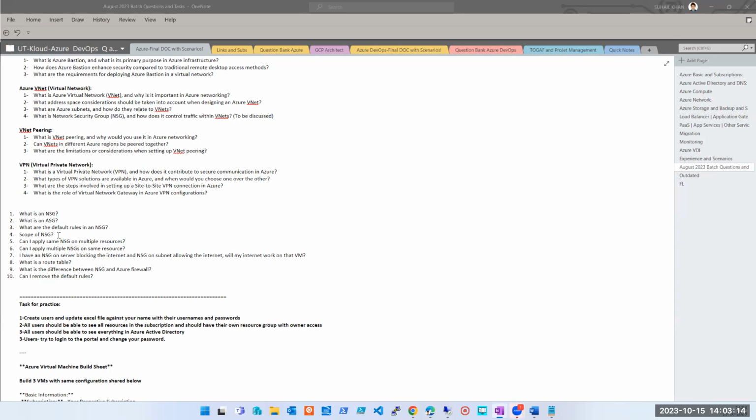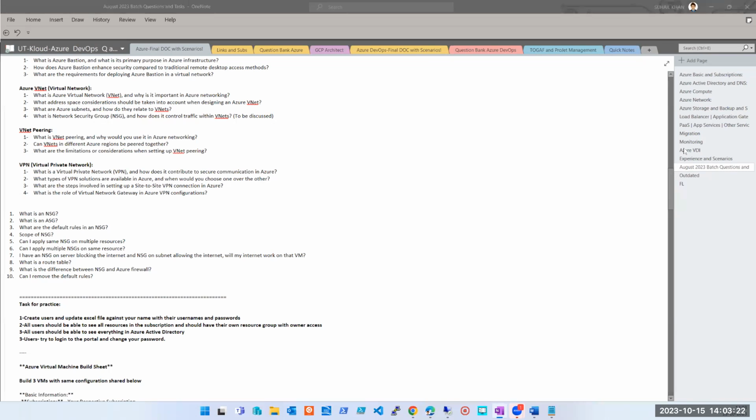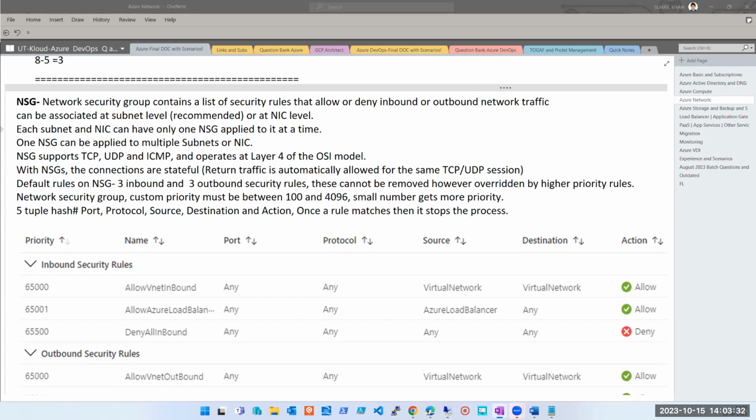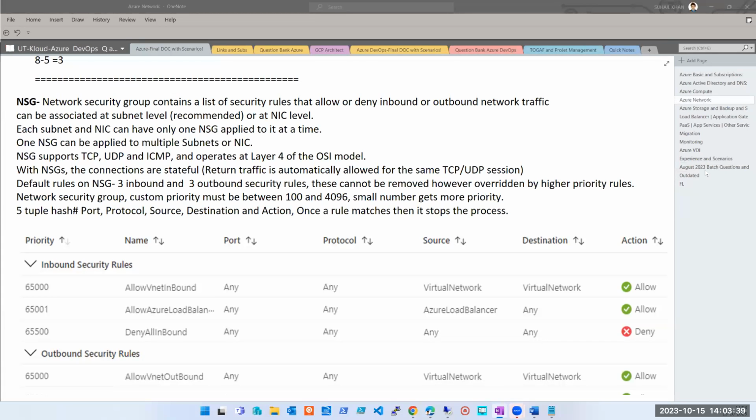While others are joining, I had sent these questions to you guys on WhatsApp yesterday. We discussed these questions in our session yesterday, and I told you that NSG is a topic we will have to understand. It's a good topic to understand. It is a must topic to understand. You should have understanding. However, from the interview point of view, what are the requirements, or what are the questions you should know? How an interviewer will ask. Those questions we have covered. Practical we started, we did not finish.